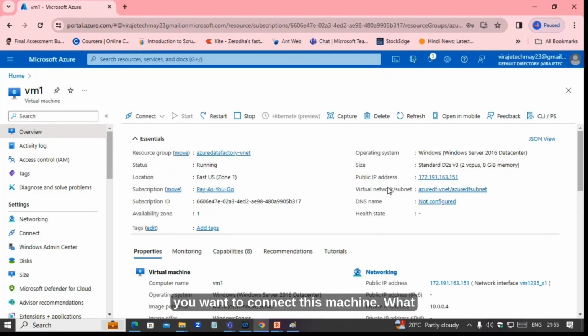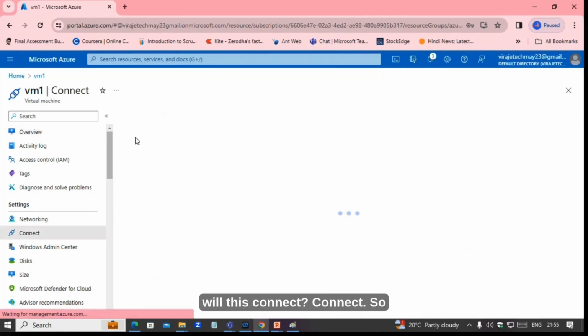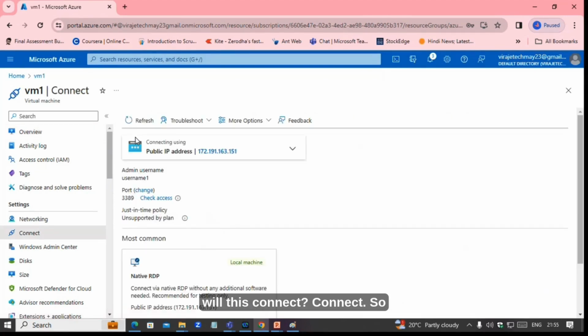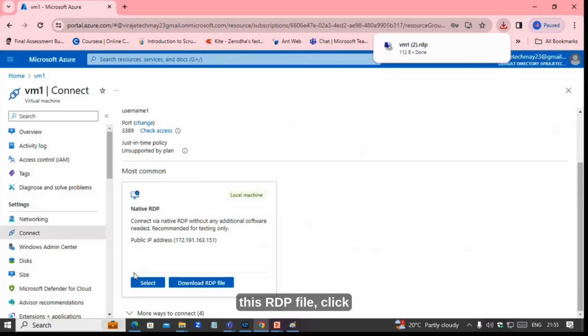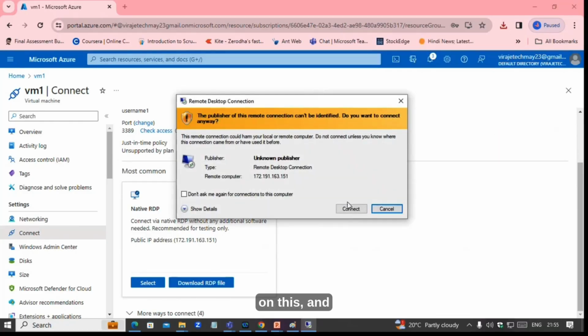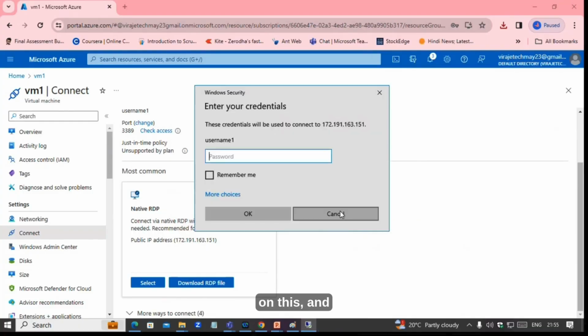Now you want to connect this machine. Go to this connect. So now we can download this RDP file. Click on this connect and we can log in.